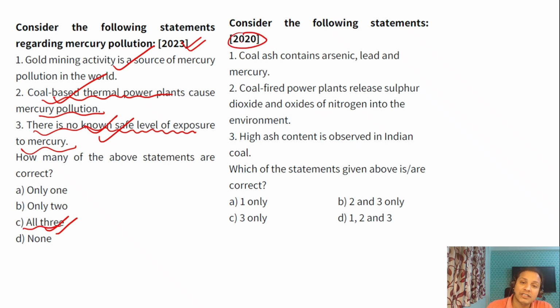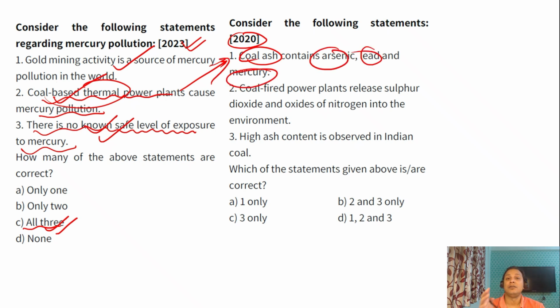Again in 2020, the same topic was added. You can see coal-based plants. You can see coal ash contains arsenic, lead, and mercury. That is why PYQ analysis is very, very important.